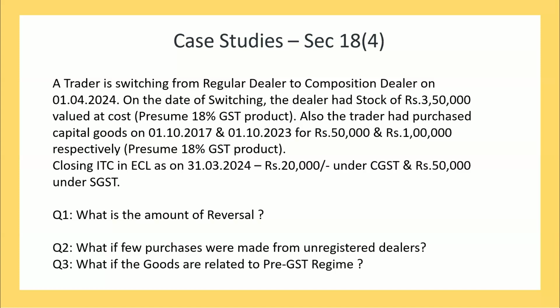Because if you go to Rule 44, sub-rule 3, where the tax invoice related to the inputs held in stock is not available, the registered person shall estimate the amount under sub-rule 1 based on the prevailing market price of the goods on the effective date of occurrence of any of the events specified in sub-section 4 of 18, or as the case may be 29.5, that is on cancellation also, and 18.4 also. So you have to arrive at a value based on the market prevailing rate.